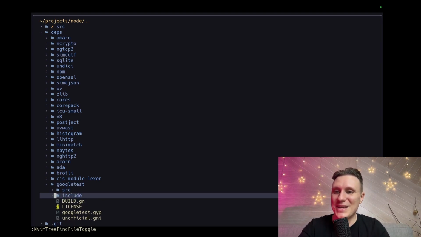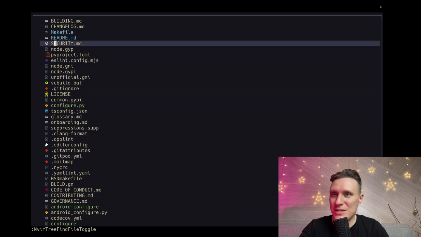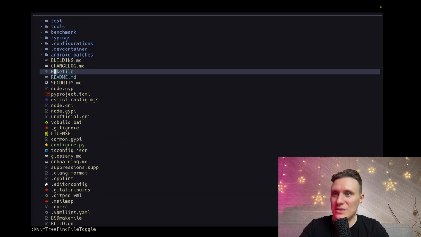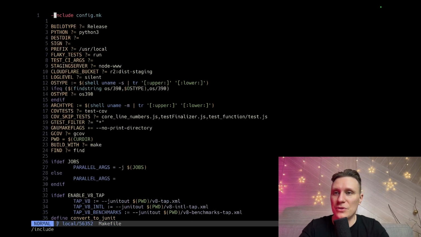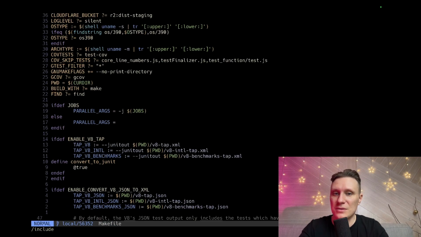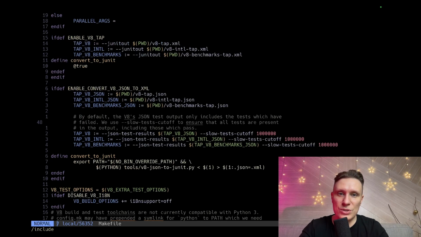This is insane. This include should be included, but it doesn't. How to configure my IDE to work like this? Makefile, include something.